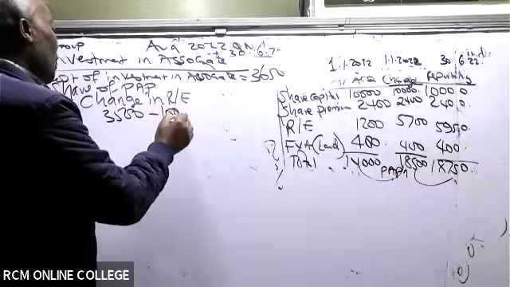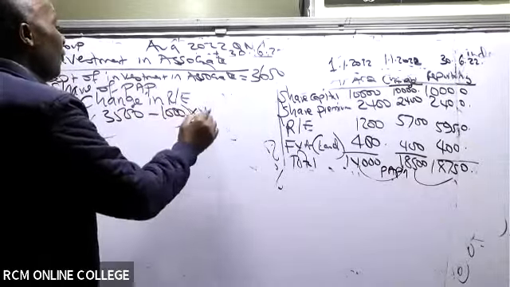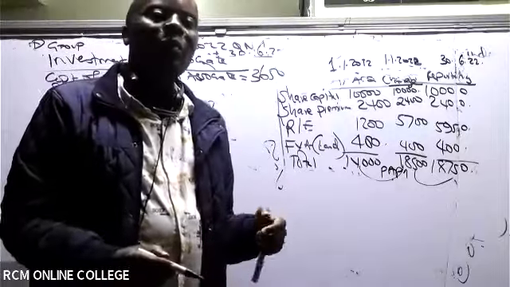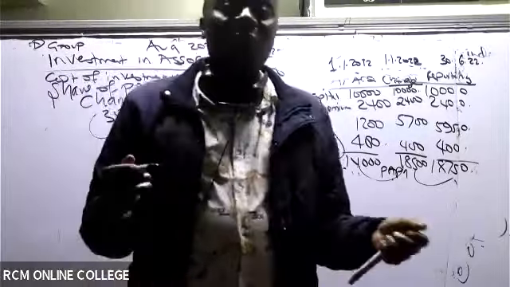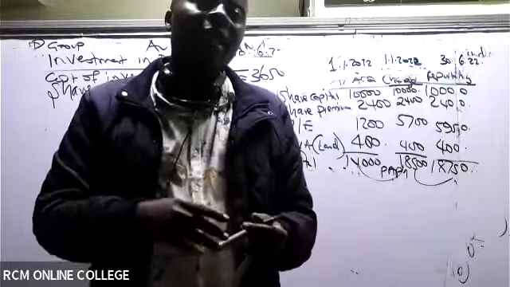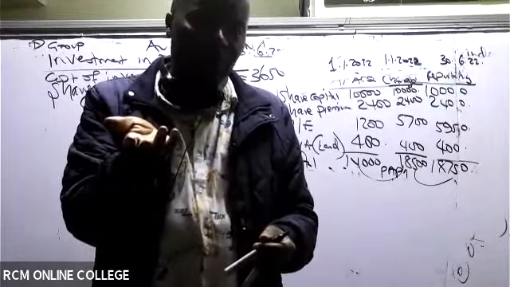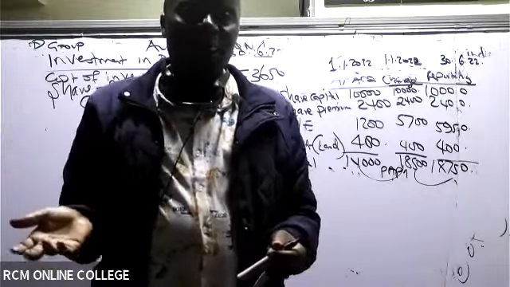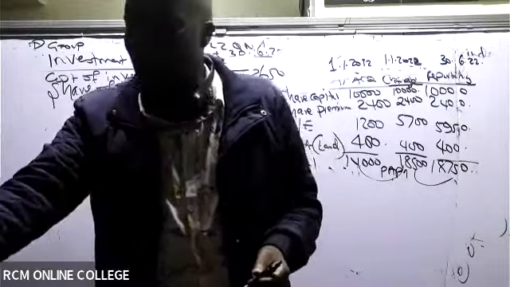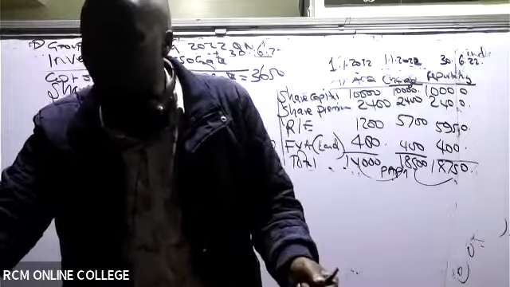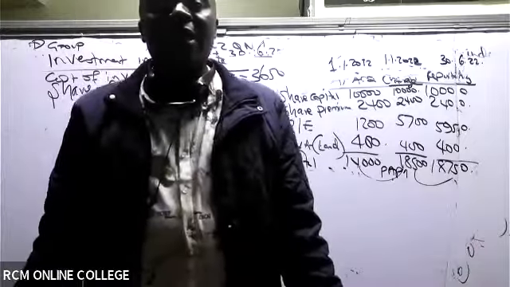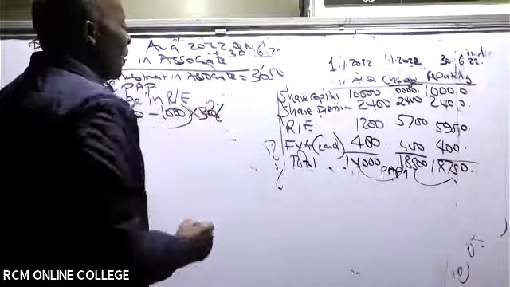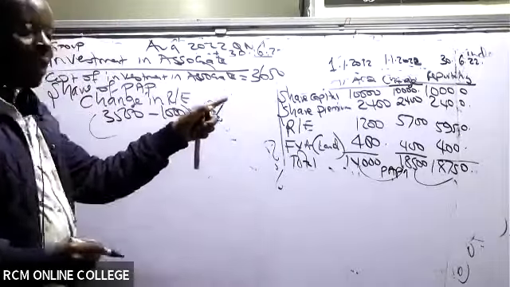minus 1,000 times 40%. So you might find a student who has taken 40%, or even 20%. You ask them why 40%, and they say it is the NCI. NCI and associate, do they have a relationship? No relationship. So in this case, the percentage for the associate is given clearly there. It is 30% that we acquired. So in this case, are you able to give me this figure, ladies and gentlemen?